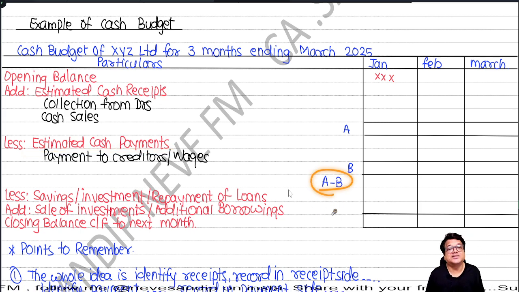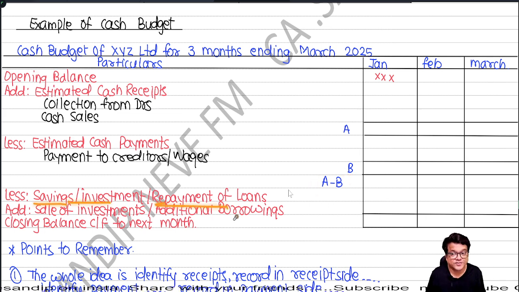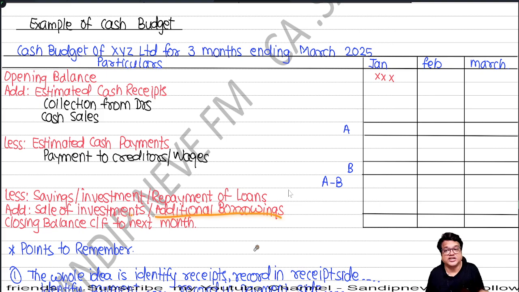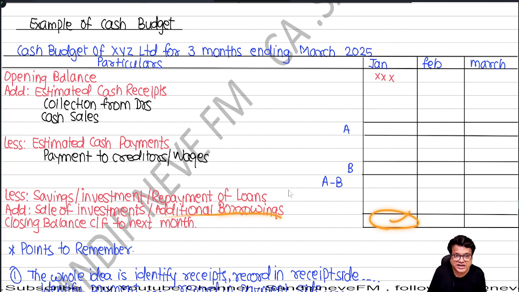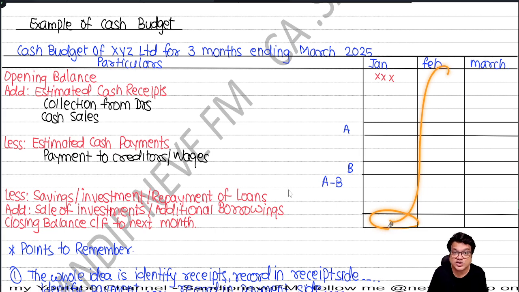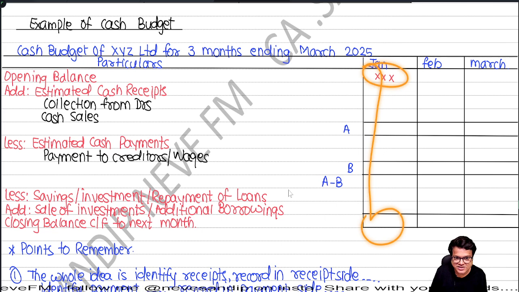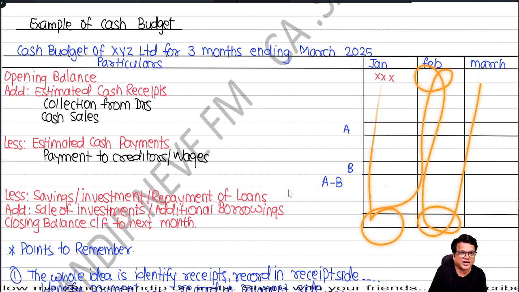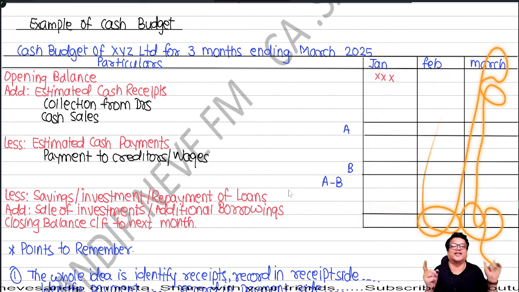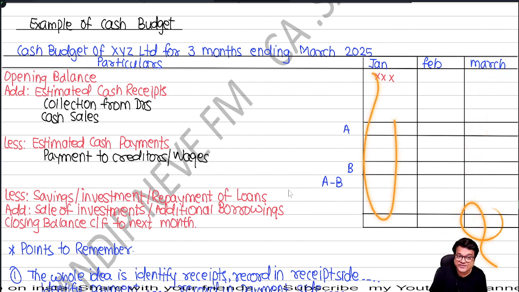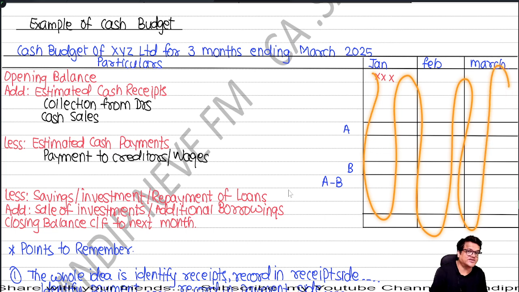Now, if this balance is more than what I need, I will save it or invest it or repay my loans. And if this balance is not sufficient, I will sell my investments, correct, or make some additional borrowings. Then I will have a final balance, and then I'll take it over here. You remember in the class also I told you like this. You remember the zigzag activity. Start from here, reach here, take it here, and we are done. So we go zigzag, this way, this way.